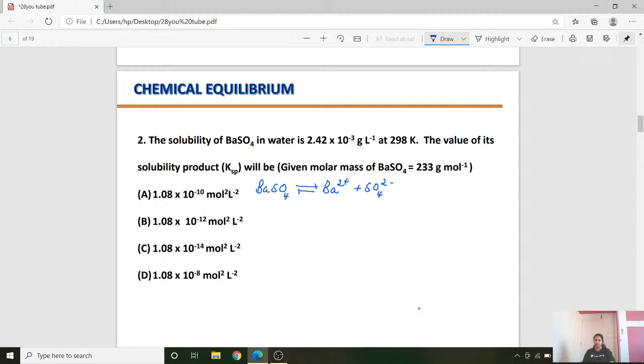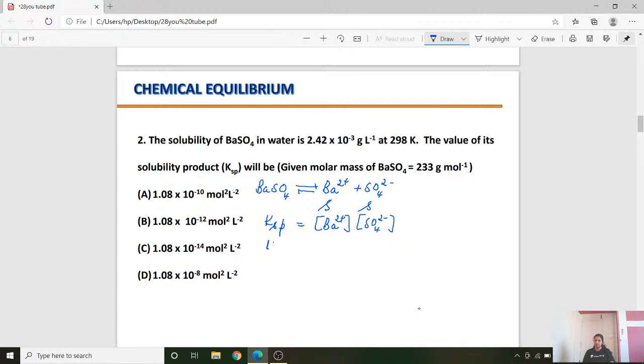Now, when I say Ba2 plus and SO4 2 minus, let me assume that the solubility is S. So you know KSP, that is solubility product, is equal to molar concentration of Ba2 plus into molar concentration of SO4 2 minus.